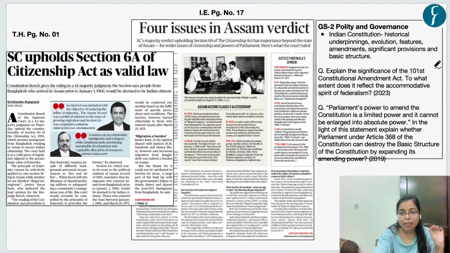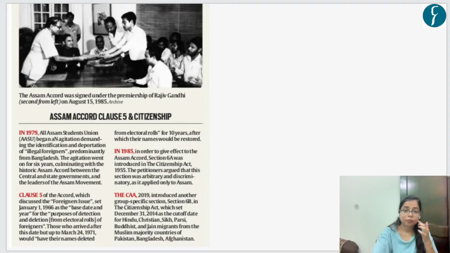Now, if we see this theme, in the year 2023, we found a question on 101st Constitutional Amendment Act. In the year 2019, there was a question regarding Parliament's power to amend Constitution and Article 368 of Indian Constitution. Right? Now, let's see Assam Accords.